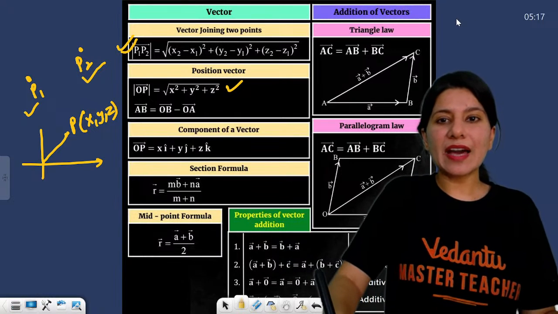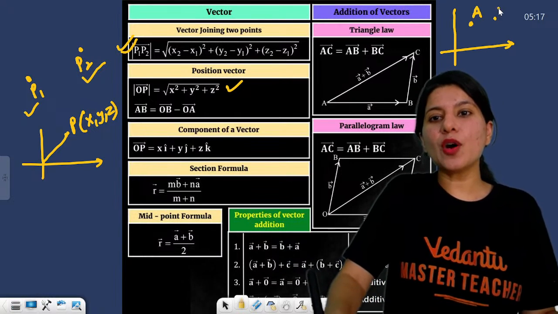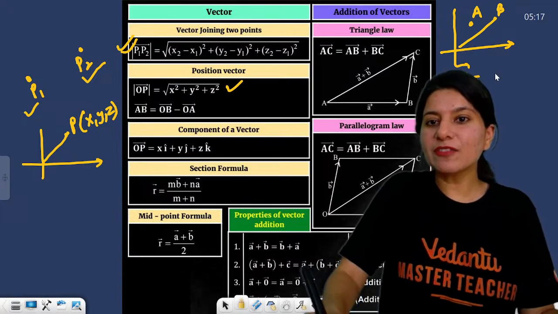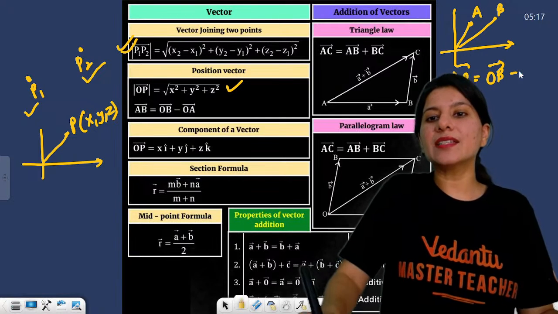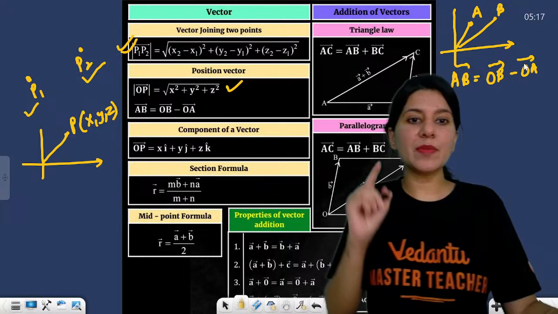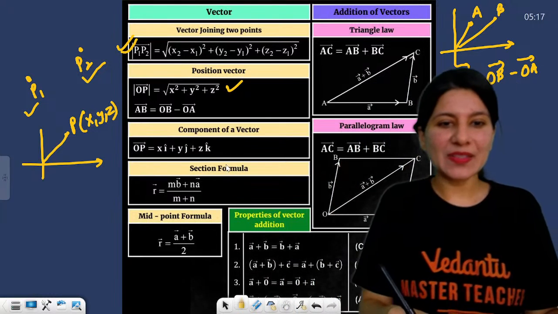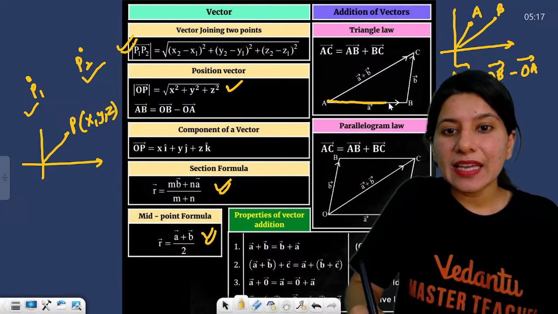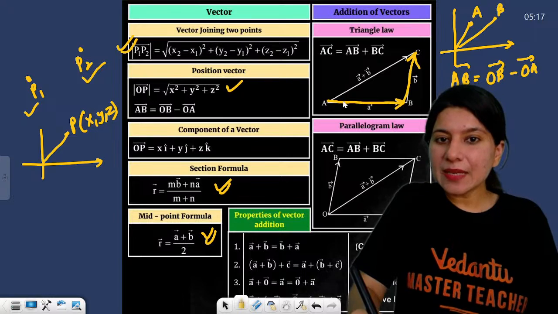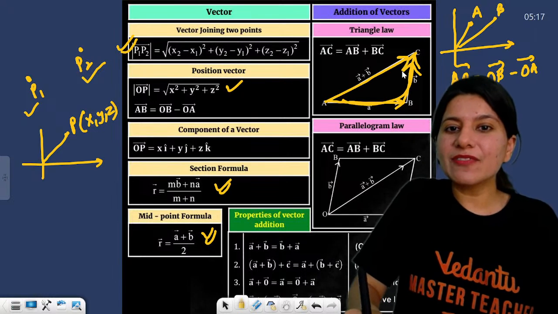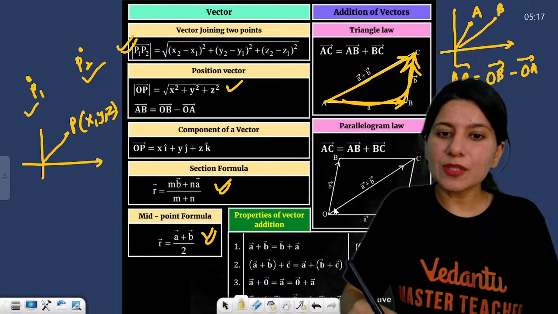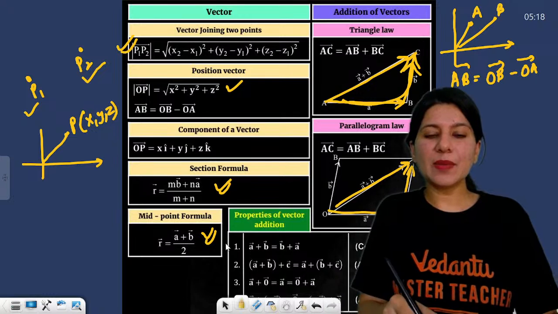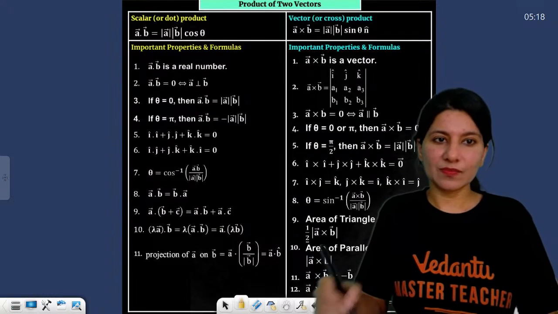So the moment you are having an AB vector, how to form an AB vector? AB vector is nothing but the position vector of B, that is OB vector, minus OA vector. Reverse order, please do not forget. Okay. All right. Section formula you know, midpoint formula you know, triangle law is this: A and then B in the same direction, and this is the final A plus B. Parallelogram law is also like this. A, this is your B, this is A plus B, right? And these are the basic vector algebra laws.